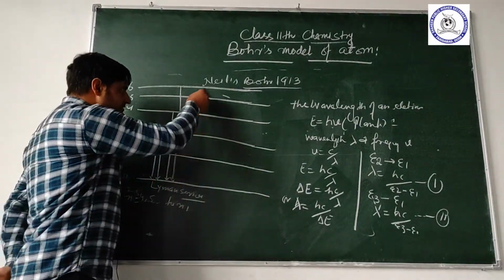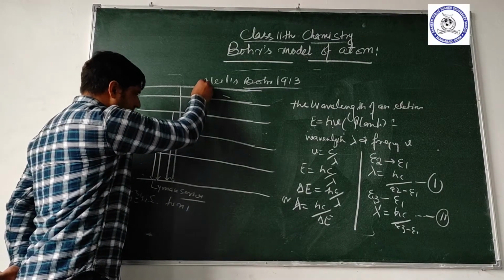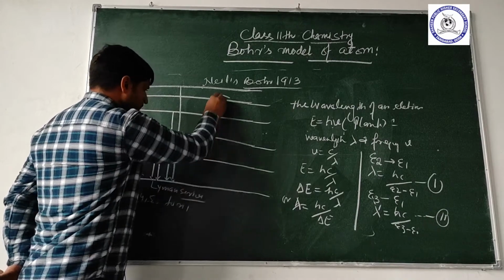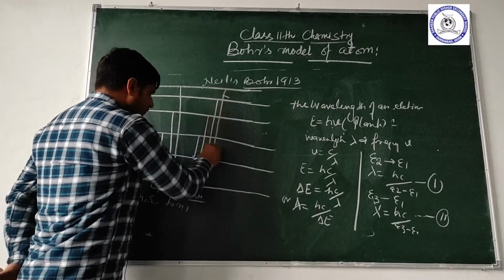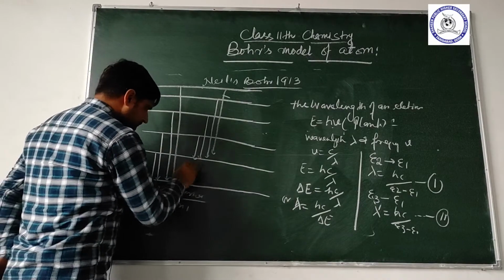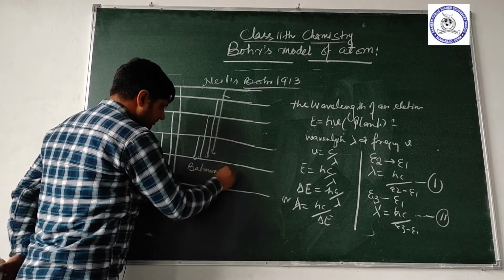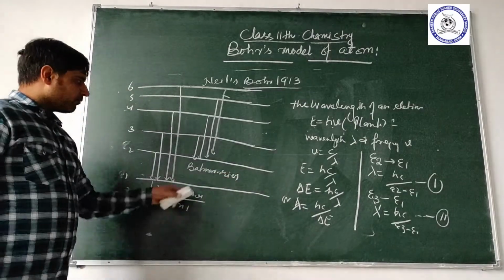When an electron jumps from a higher energy level to n2, this is called the Balmer series.